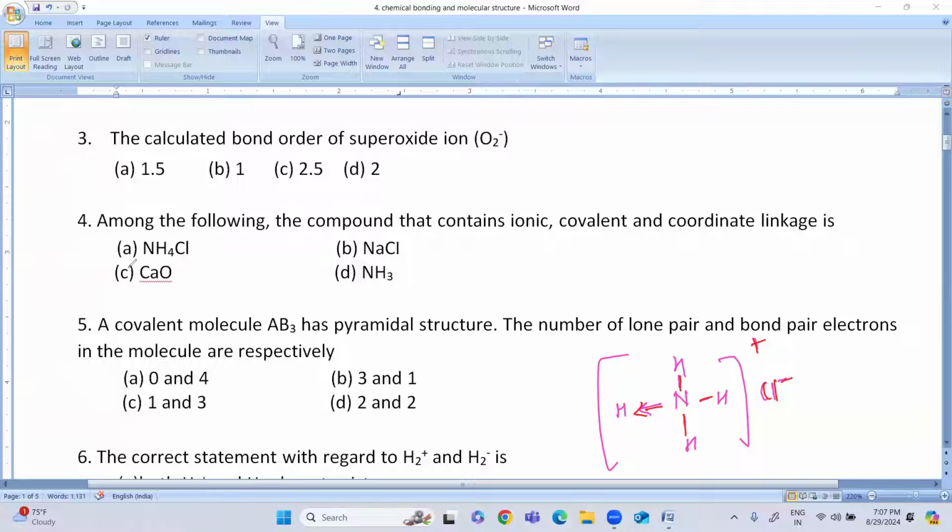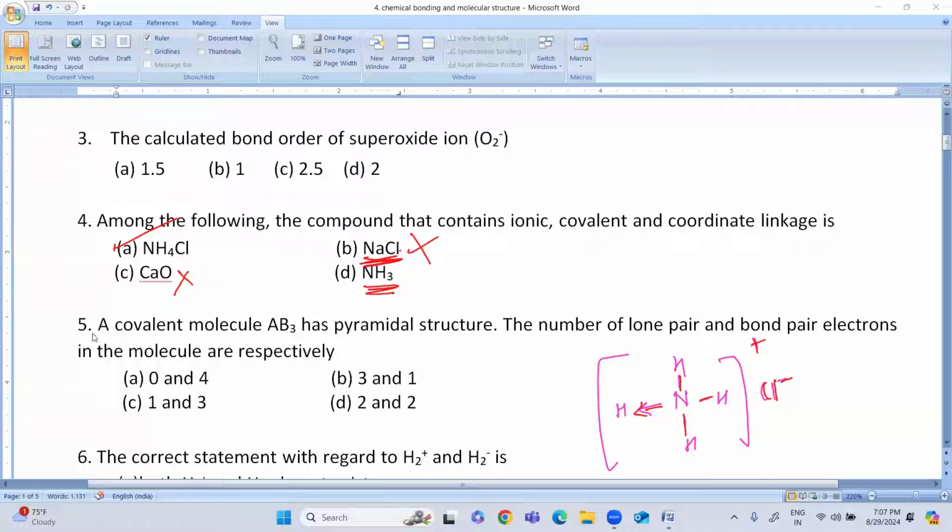So in option number A, all three types of bond, ionic, covalent, and coordinate, are present in NH4Cl. While in the other examples, NaCl has an ionic bond, so this is wrong. Calcium oxide also has an ionic bond. In ammonia, a covalent bond is present.